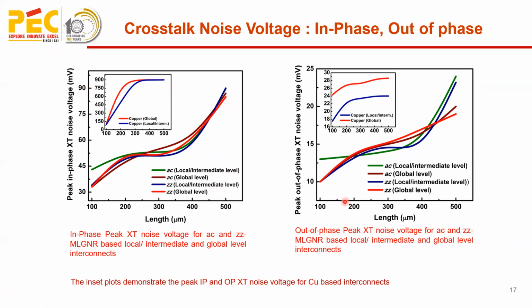Whereas for out-of-phase crosstalk noise voltage, as the interconnect length increases, here we can see that the out-of-phase is lesser. It is maximum almost 24 millivolts. So in-phase crosstalk is more, out-of-phase is lesser, because if it is in phase, the noises are added. Out of phase, it will get reduced.